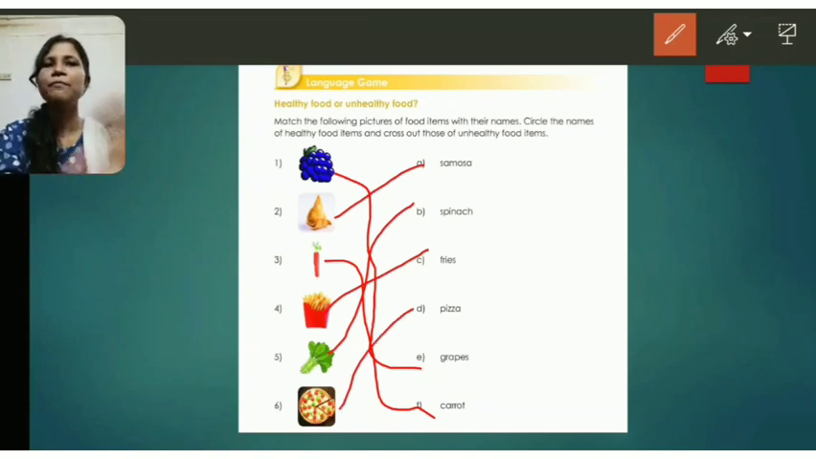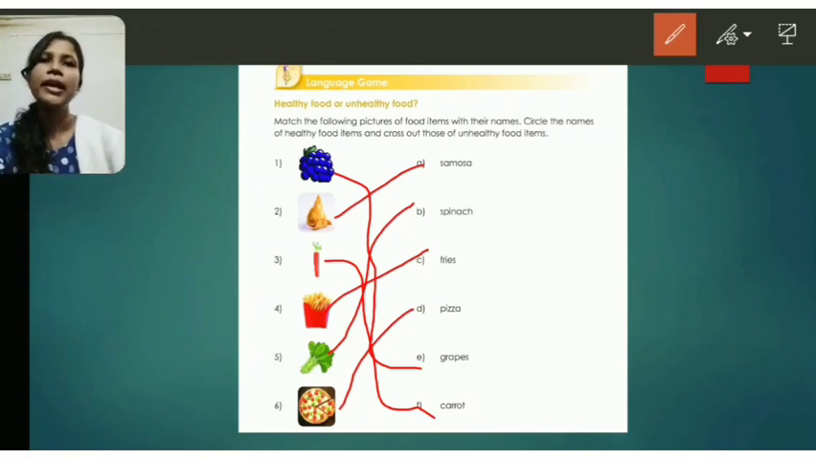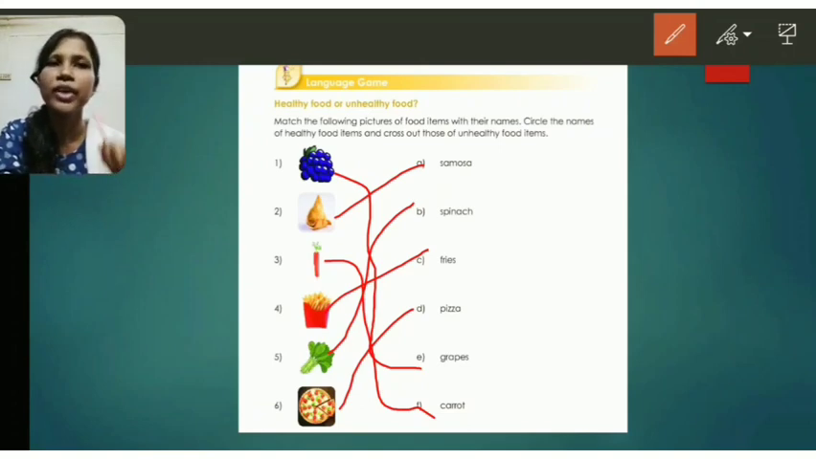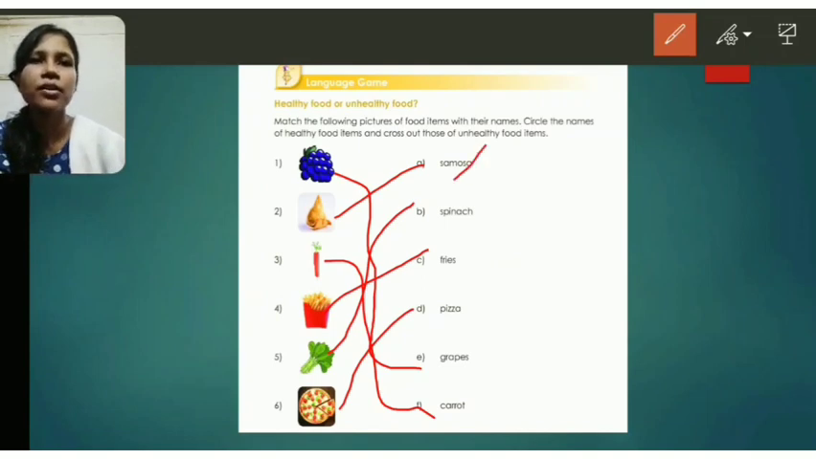Okay, now we have matched the foods along with their names. Now what we have to do? Circle the names of the healthy food items and cross out the unhealthy food items. Okay, now let us do it. Samosa. So samosa, what do you think? Is it healthy or unhealthy? It is an unhealthy food. So what we have to do? We have to cross out the unhealthy food. So let us cross it.